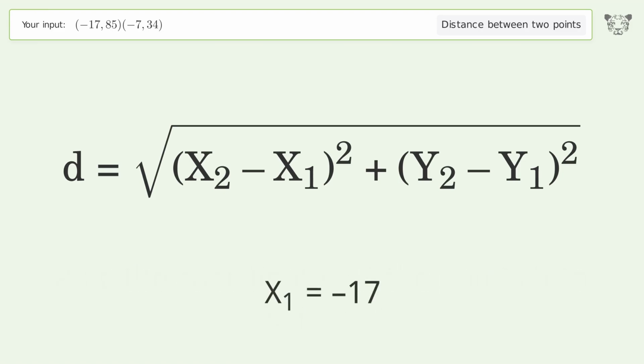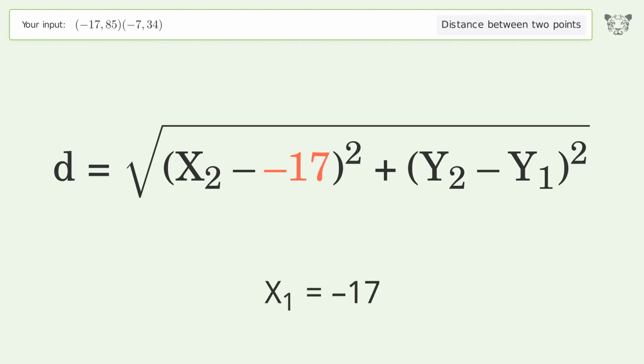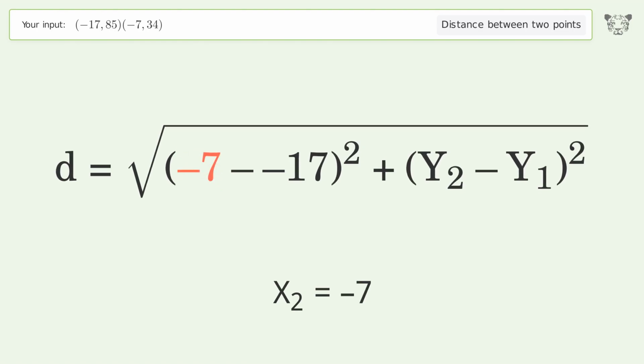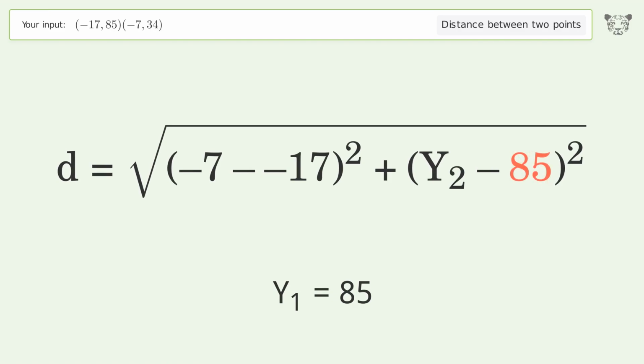x1 equals -17. x2 equals -7. y1 equals 85. y2 equals 34.